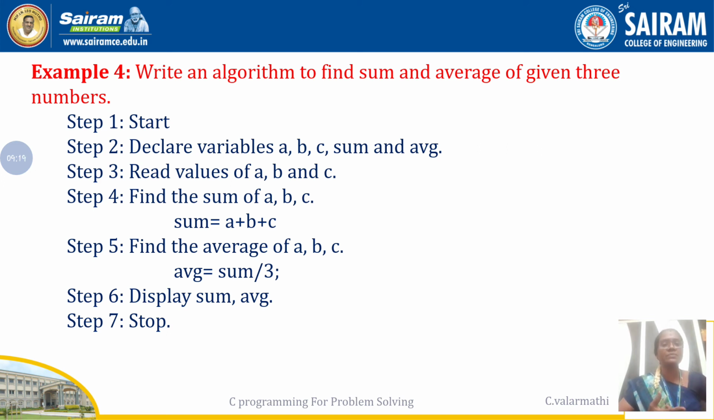Final step 6. As of now we have found 2 outputs, sum and average. These 2 outputs should be displayed. That is done in step 6. And step 7 is obviously stop. Right. So this is the best example of writing a program algorithm. First step is start, and second step, according to your logic, what are the inputs and outputs. Those variables should be declared.